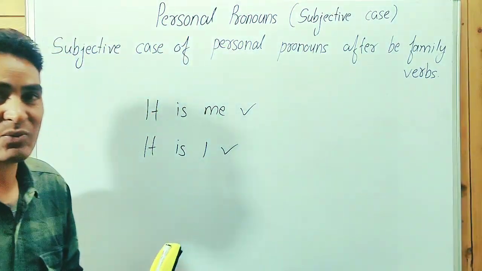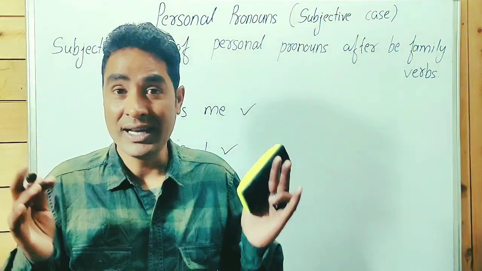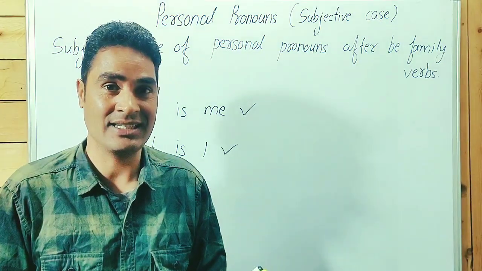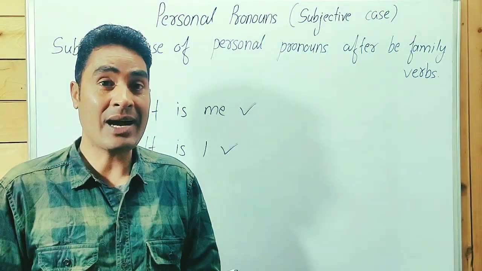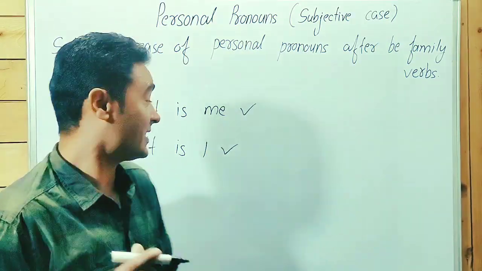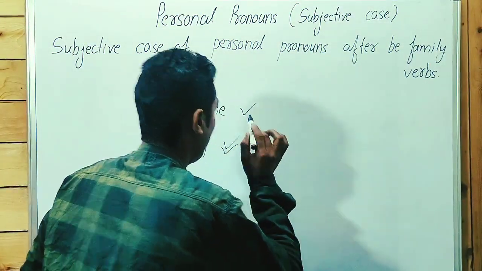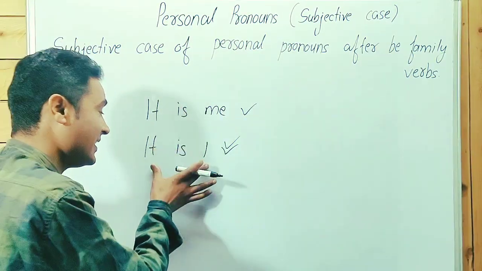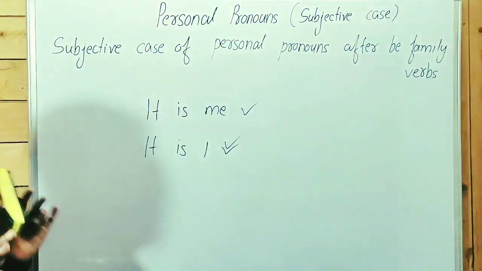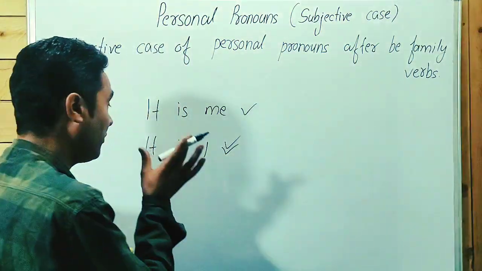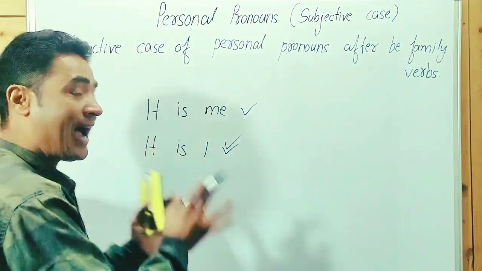But guys, point to be noted. When we talk about the examination point of view, okay, in British English, if your examination pattern follows British English, in this case, this sentence will be correct. Okay, it's an informal sentence, it's a formal sentence. Guys, point to be noted. From the examination point of view, we have to write this sentence, it's I.